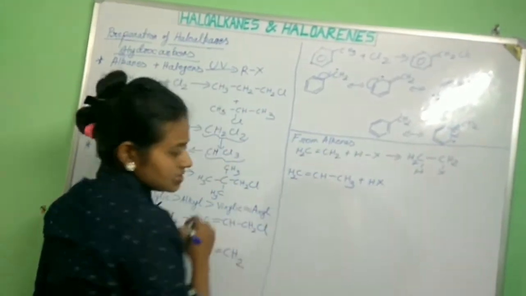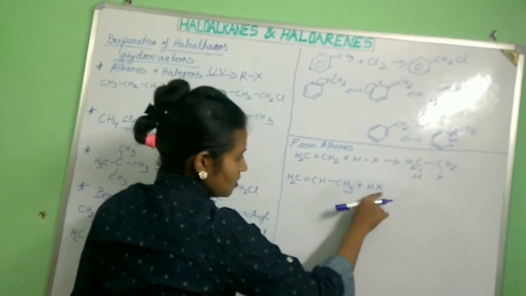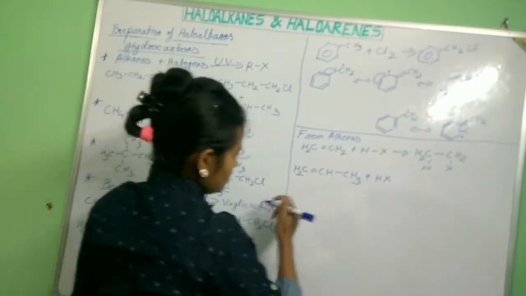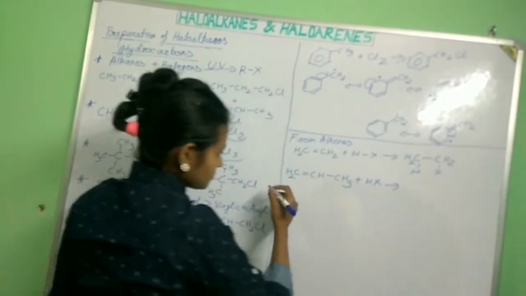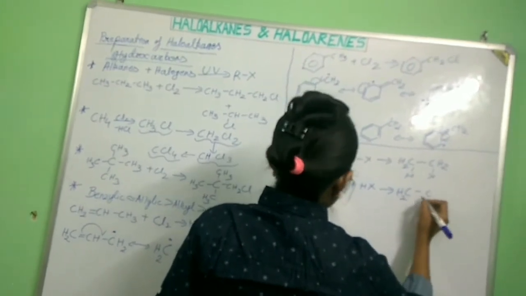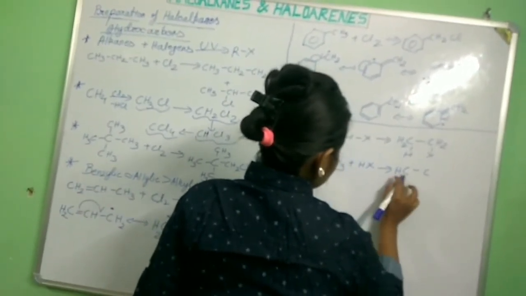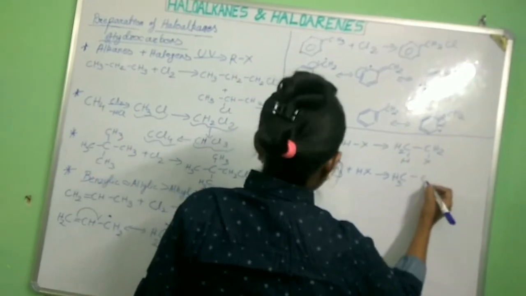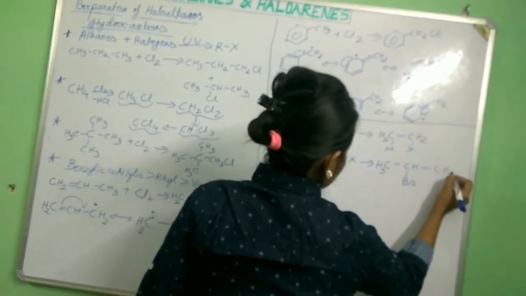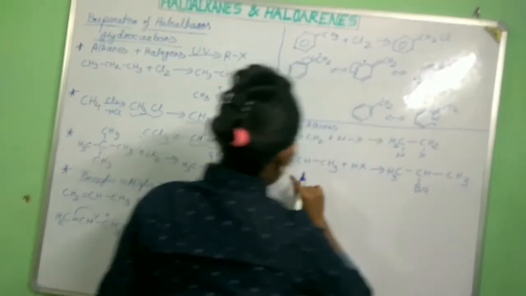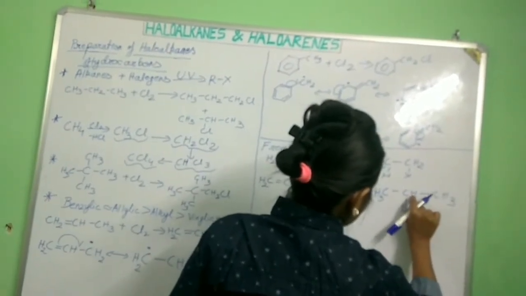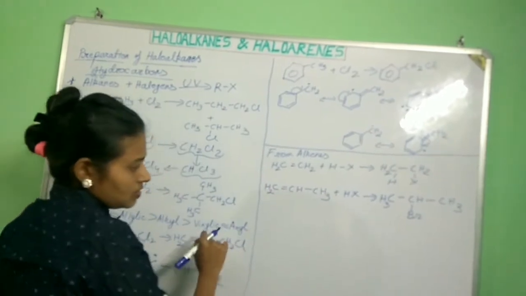This carbon contains less number of hydrogen, so the bromine or chlorine will attach to this carbon. And what will be our product? CH3-CHBr-CH3. Now this will be the product.